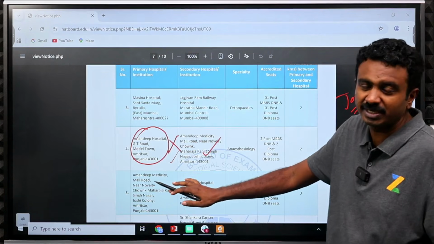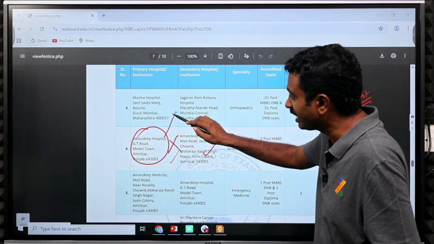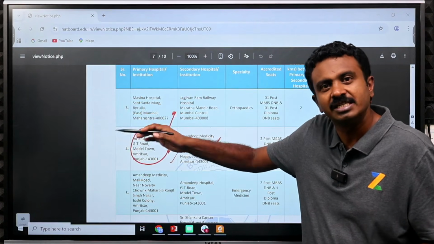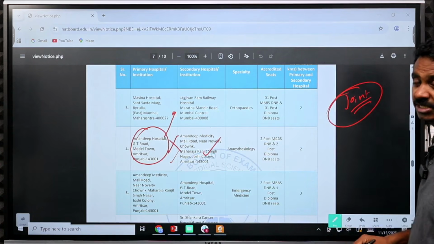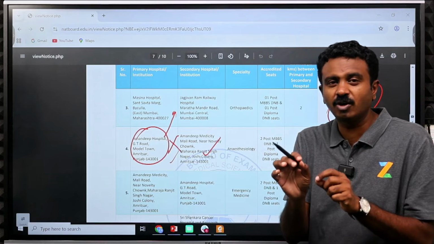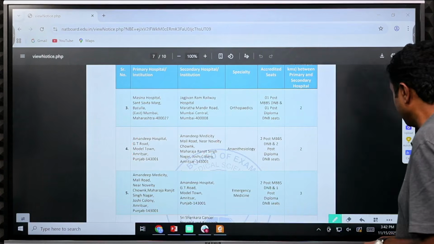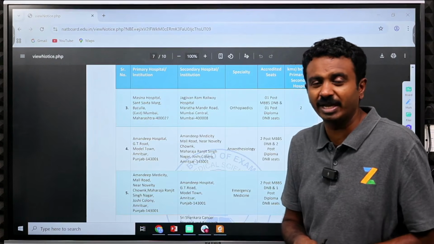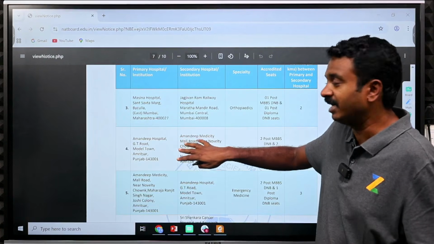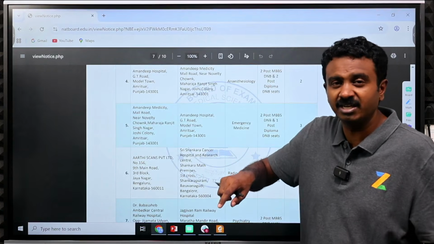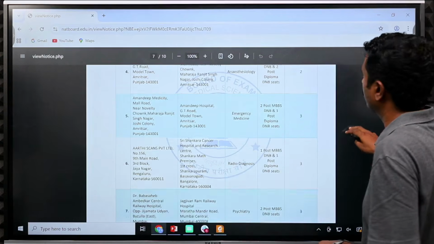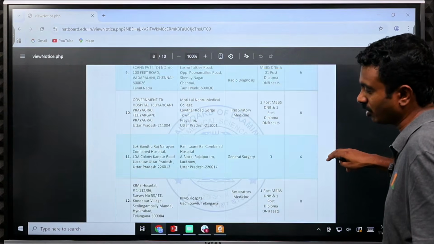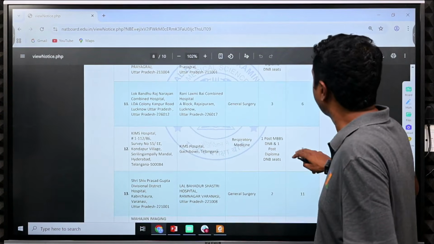All these 21 hospital seats, Amandeep might have non-joint, independent programs, but whatever is the joint program, we have specifically mentioned it as joint. So go to the institute, click on joint and you will see the joint DNB or NBE diploma programs. Those are available, and that is something ZyNerd will help you with. In the institute name, if you type joint, you will see all the institutes offering joint programs, and you will be able to filter on those seats.